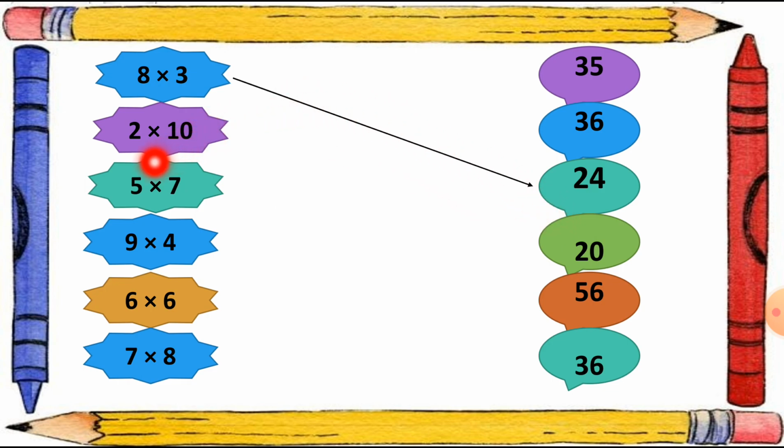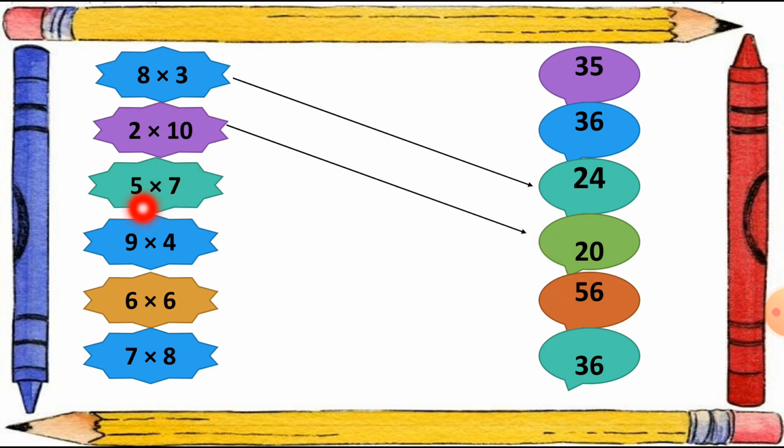Now the next one, 2 10s are. So 2 10s are 20. So you have to find out where the number 20 is. See, here is the number 20. So we have to connect this with the number 20 this way. 2 10s are, and the answer is 20. This way we have to connect.